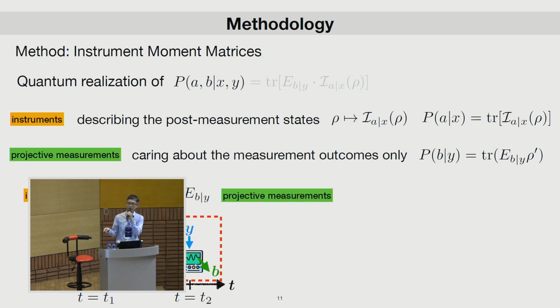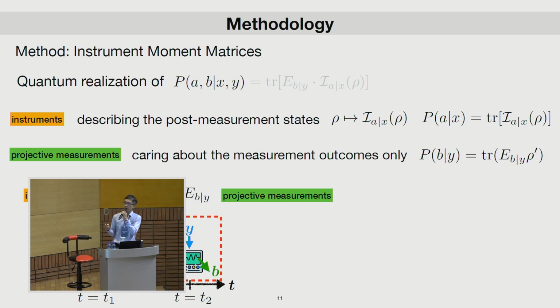At a time t2, Bob is only concerned about the measurement outputs B and Y classically, and he does not care about the post-measurement states. So all he has to do is use the projective measurement to describe his measurement process.